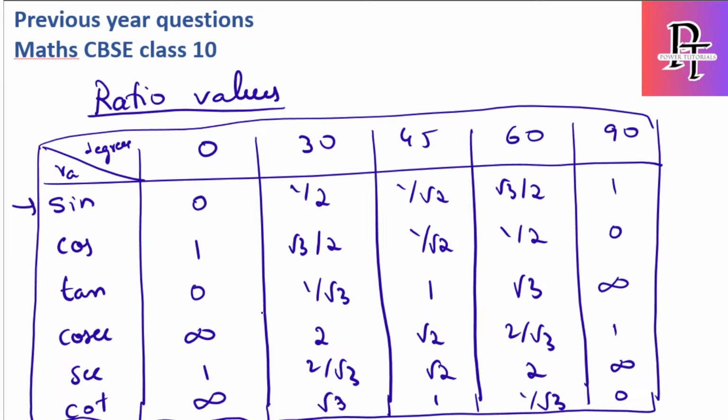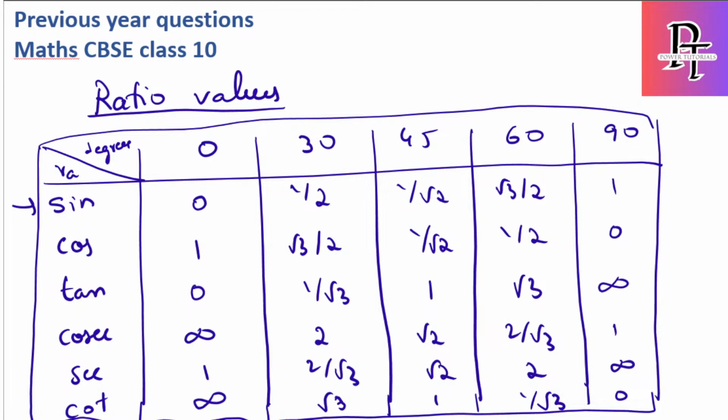Okay, so I always suggest to write this table somewhere in the rough sheet or in the last page, so that during the exam, whatever trigonometry chapter questions are coming, you can just refer to this table and write the values, instead of deriving again and again. So just spend 2 minutes to write this table fast.